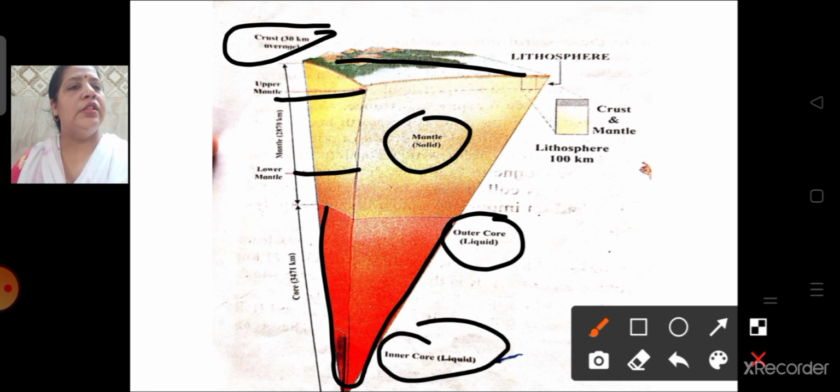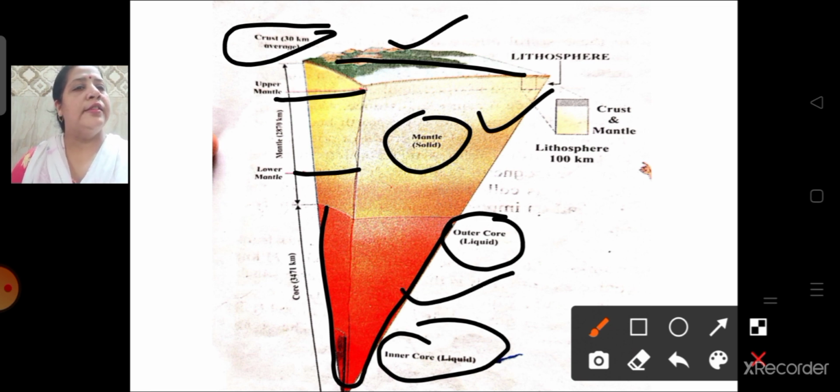Okay, so this is the structure of the earth's interior. The topmost part is your crust, then comes the mantle, and then comes the core. The innermost part, that is the center, is the core. The temperature is the highest in the core.